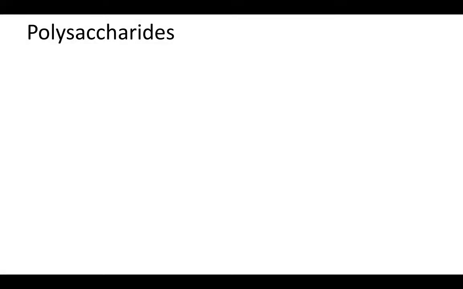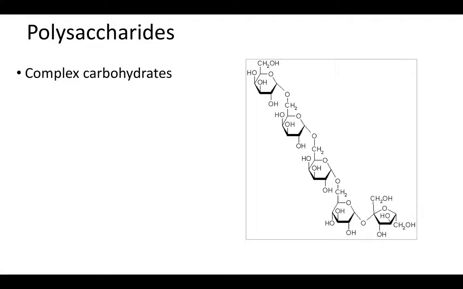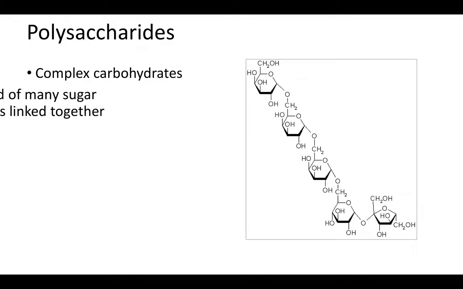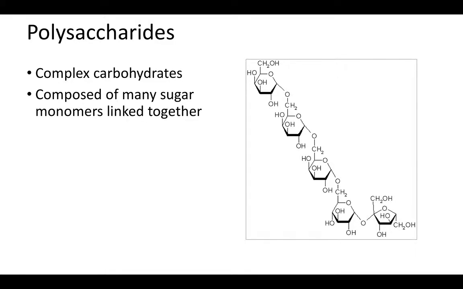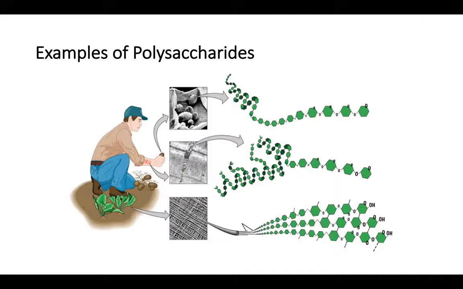Okay, polysaccharides. Polysaccharides are complex carbohydrates, so they are longer than disaccharides or monosaccharides, and they tend to be quite long and quite complicated. They're composed of many sugar monomers linked together. And here are some examples of common polysaccharides.